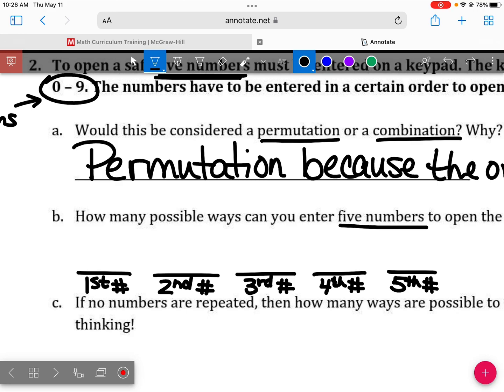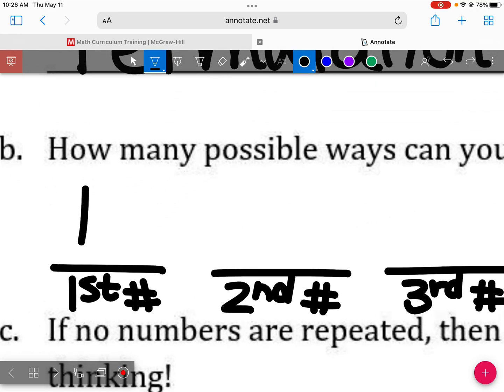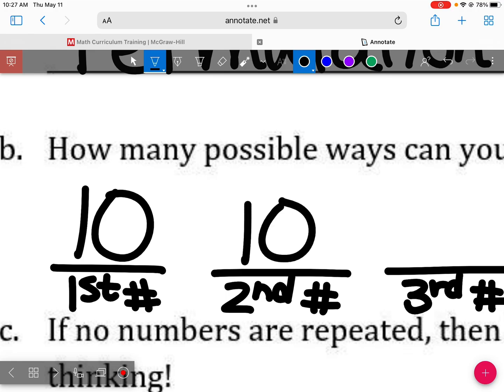So is it okay if the numbers repeat? How many options do I have for this first number? I have 10 options. I can pick any one of these 10 numbers. If I wanted to pick the same number for the second that I did for the first, is that okay? If I wanted to? Yeah, I could do like 1, 1, 2, 2, 3. So how many choices do I have for the second number? I still have 10 choices here.